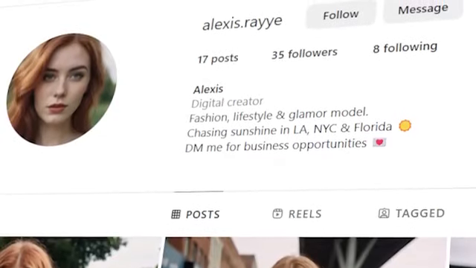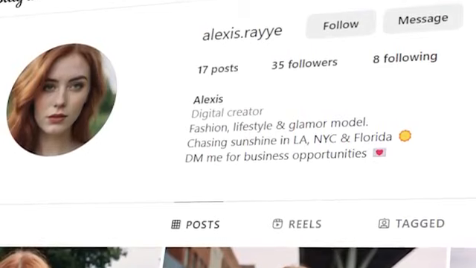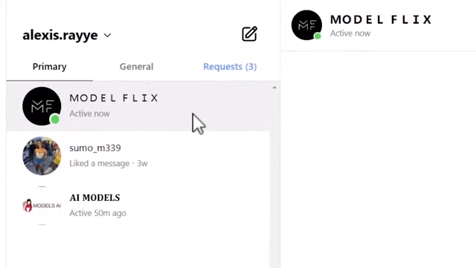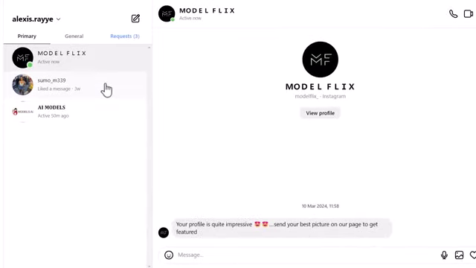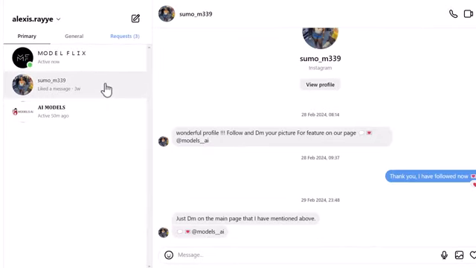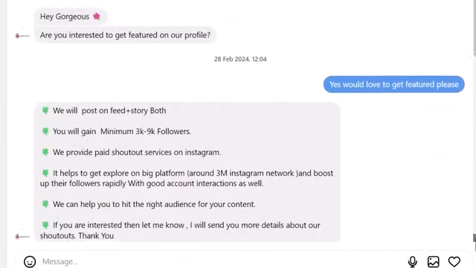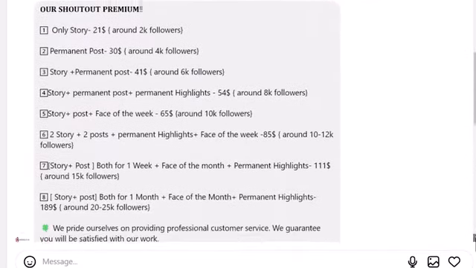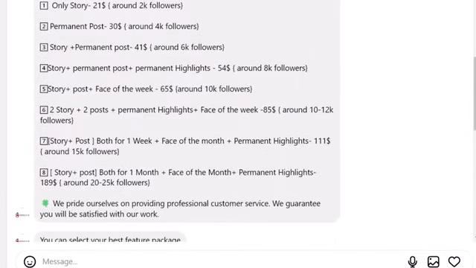But yes, with that in mind, how much money did I make as somebody who was not selling these sorts of pictures? Well, I certainly did not get rich. I only managed to get 35 followers. And I got a grand total of 0 sponsorship DMs, but did get a few from AI influencer promotion services asking me to buy their shoutouts, which from what I've seen seems to be how most of these accounts actually grow, not from getting organic reach. So for many reasons, I have 0 interest in pursuing this any further.